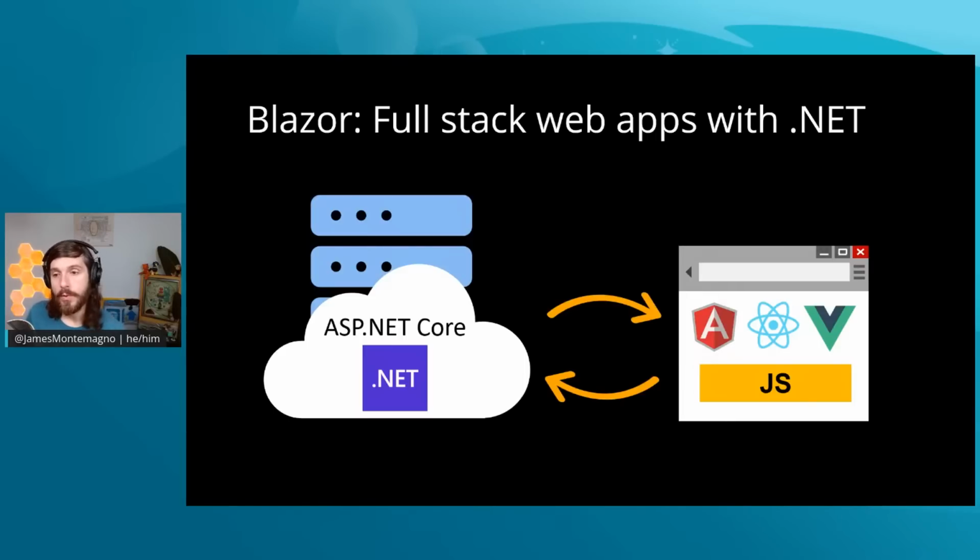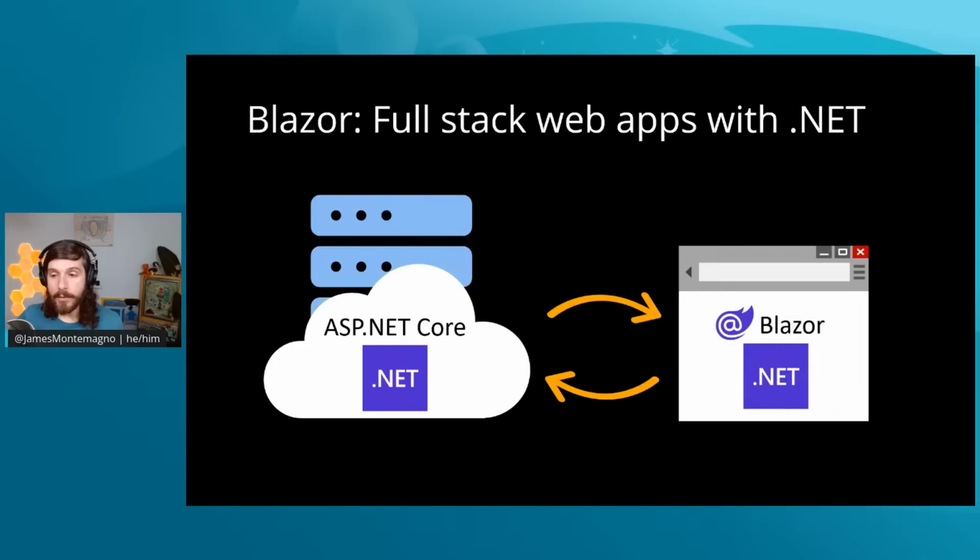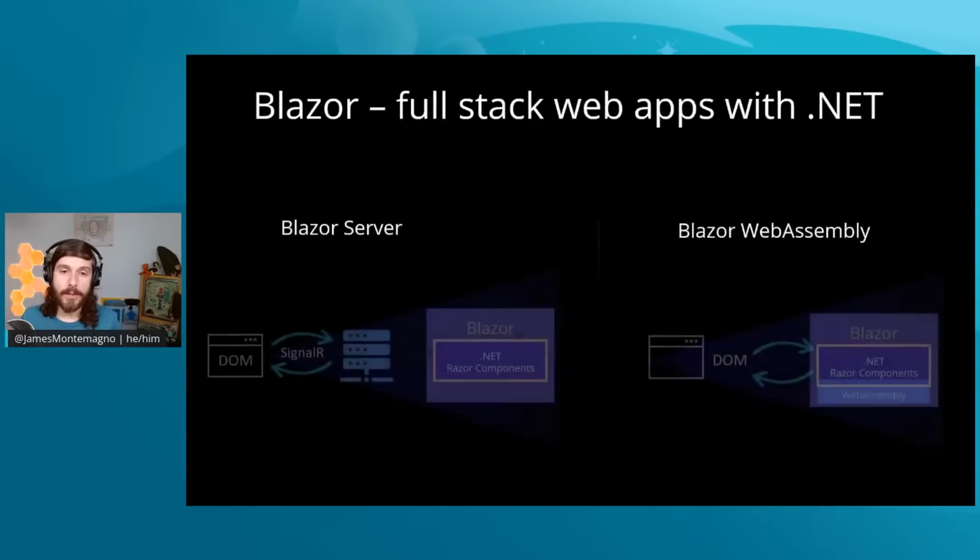Blazor looks to change how you build your front ends with .NET, and it enables you to run .NET directly in the browser or on the server and handle everything as a developer in C# with .NET, which is great. So you don't have to use other web technologies that are out there to build your front end. You can use .NET everywhere, which is the dream.